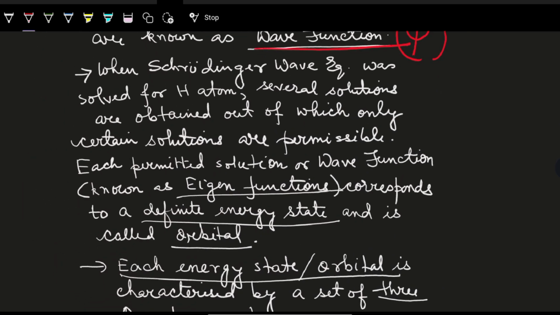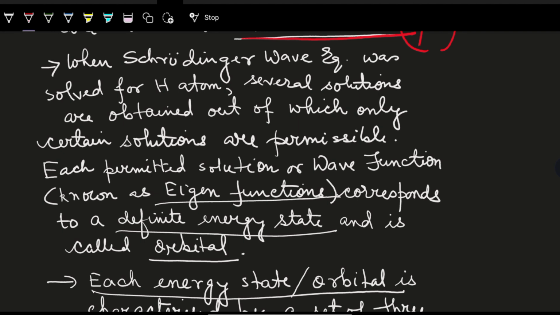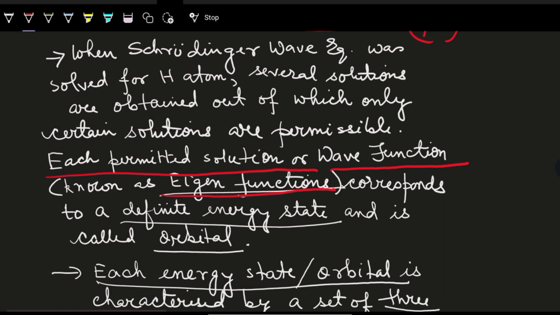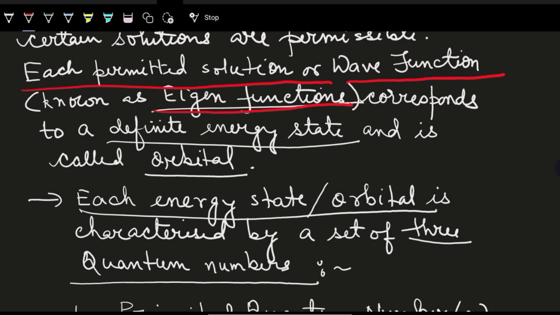There are only certain permitted solutions, and these wave functions are known as eigenfunctions. That means the permitted values of psi, the wave function, are known as the eigenfunction, and these permitted values correspond to a definite energy state and is called an orbital. So the concept of orbital actually comes from the quantum mechanical standpoint, from Schrödinger's wave equation.